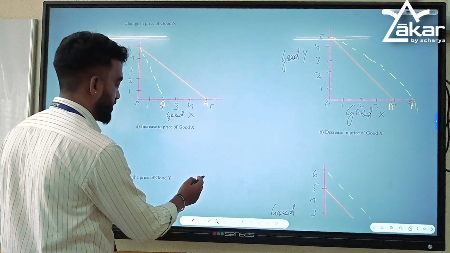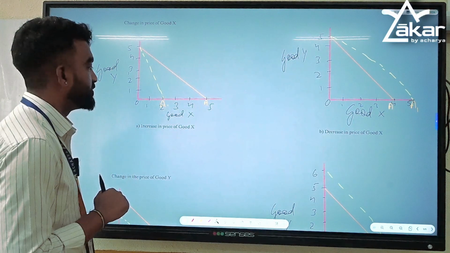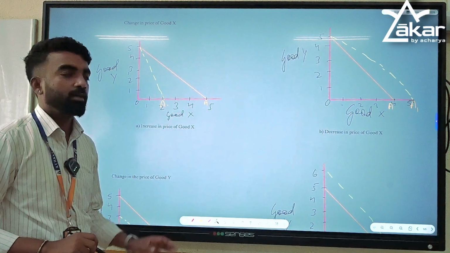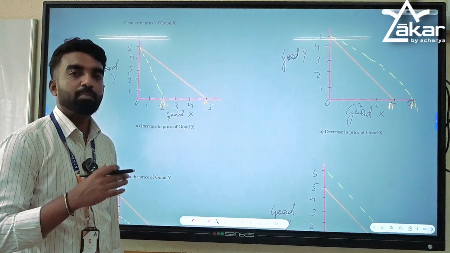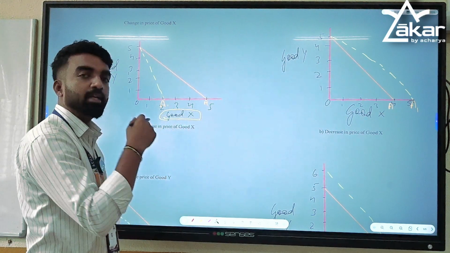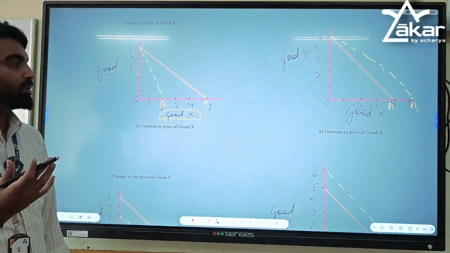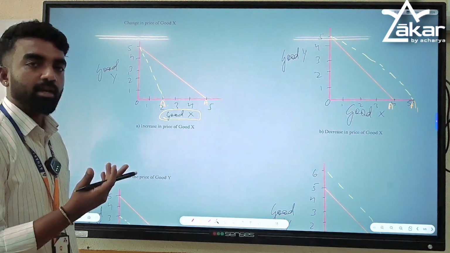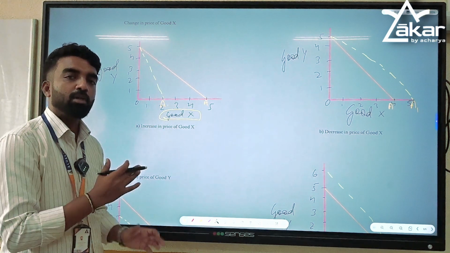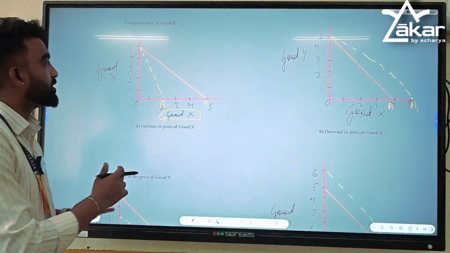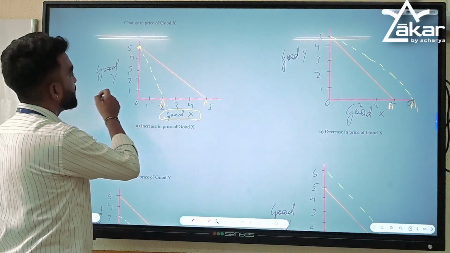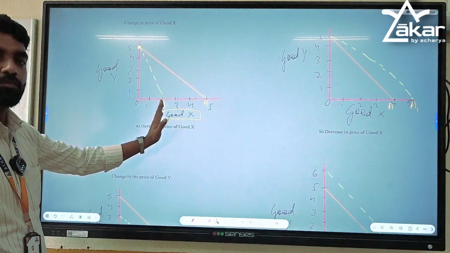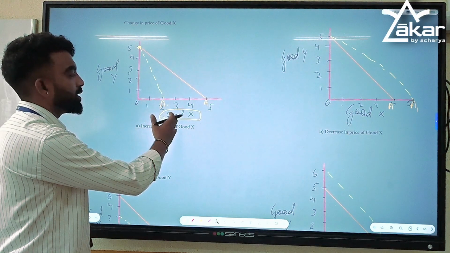Now what happens if there is a change in the price of good 1? Let's say this is the boundary line or budget line a consumer used to get. Now what happens if the price of good X or good 1 increases? He or she cannot buy the same number of combinations he used to get earlier, because the price has increased. Now the quantity of good 1 will decrease. There will be no change in good Y, or good 2. There will be a change in the quantity of good X. Why? Because the price has increased.